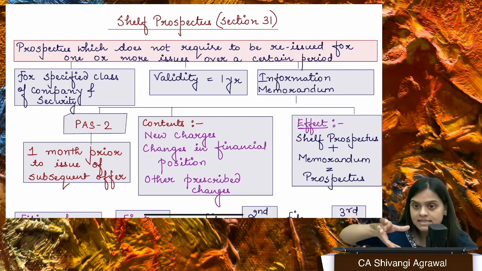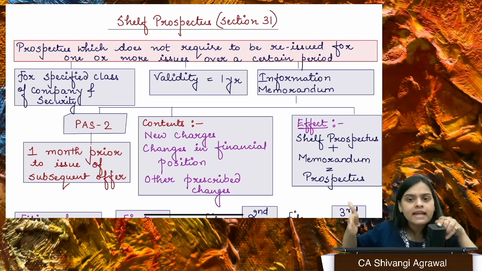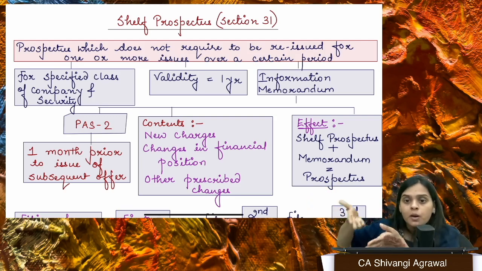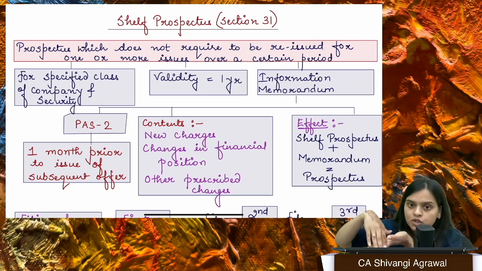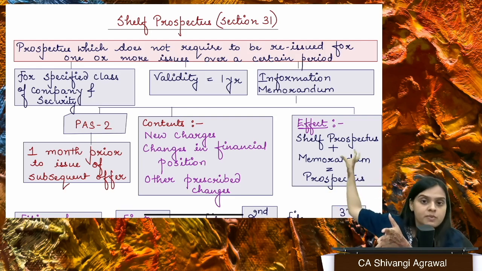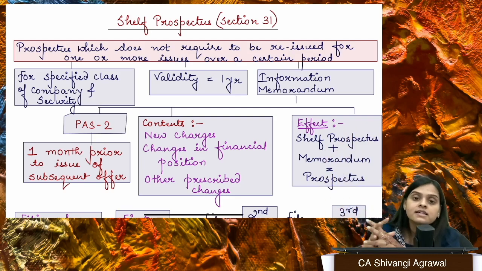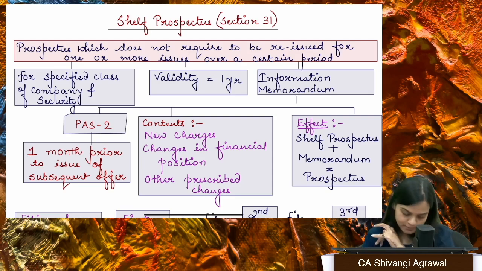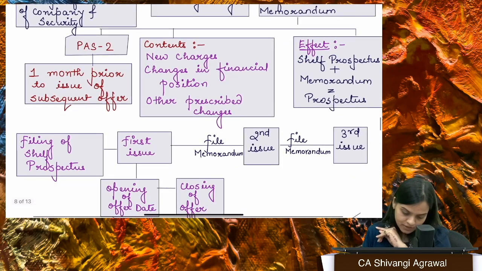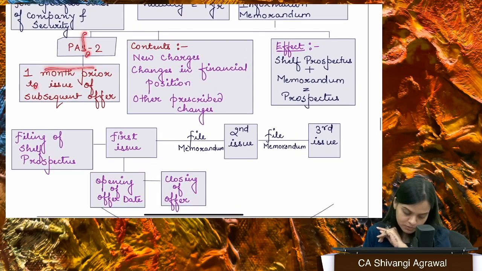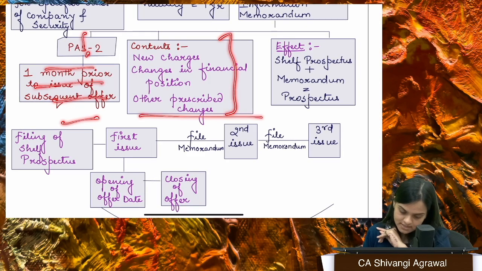So all these details. When the second or any subsequent offer comes, prior to that, you will file this information memorandum. An information memorandum along with the shelf prospectus, along with the prospectus which was originally filed, is actually known as the shelf prospectus. Now, the prospectus does not require to be reissued for one or more issues over a certain period; it has a validity of 1 year. The information memorandum is filed 1 month prior to the issue of the subsequent offer. This is the effect.